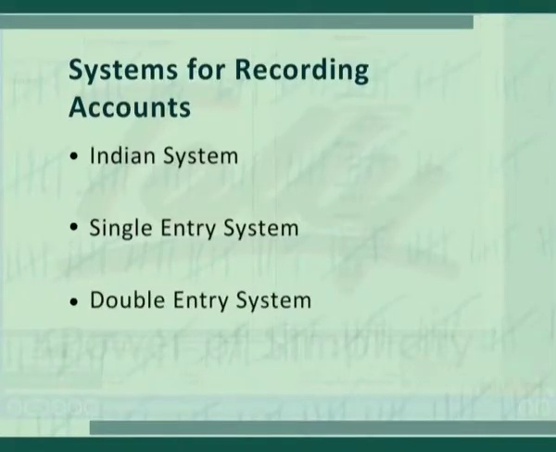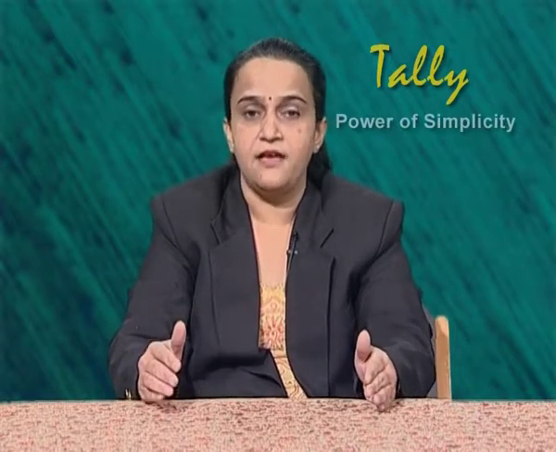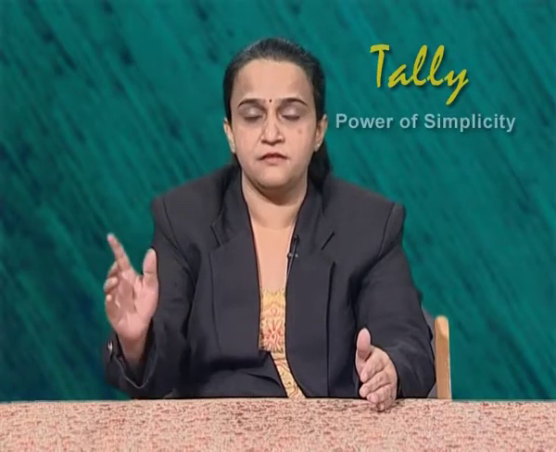Next is double entry system of bookkeeping. This is the most scientific way of recording the transactions. Double entry system denotes that every business transaction has twofold effects and it affects two accounts, that is, one account is debited and another account is credited. Indian system and single entry system have some drawbacks, so we follow double entry system, which is based on the principle that every debit has equal credit.